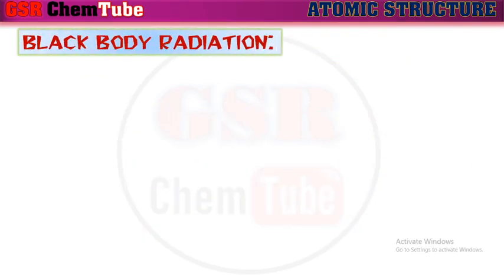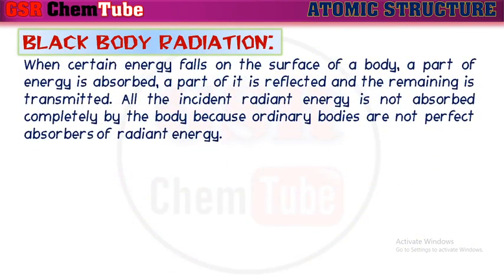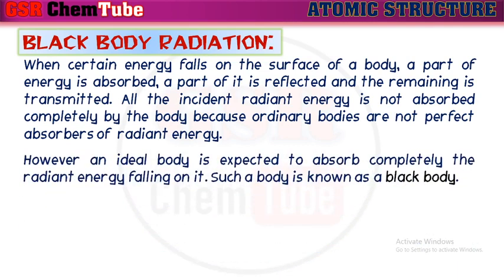Let us see what is blackbody radiation. When certain energy falls on the surface of a body, a part of the energy is absorbed, a part of it is reflected, and the remaining is transmitted. All the incident radiant energy is not absorbed completely by the body because ordinary bodies are not perfect absorbers of radiant energy. However, an ideal body is expected to absorb completely the radiant energy falling on it. Such a body is said to be a black body.